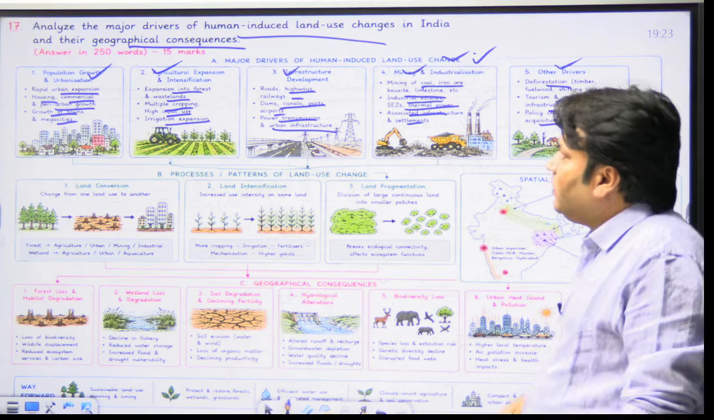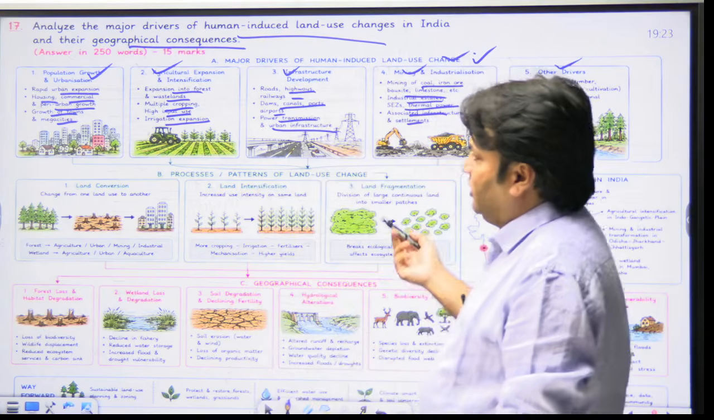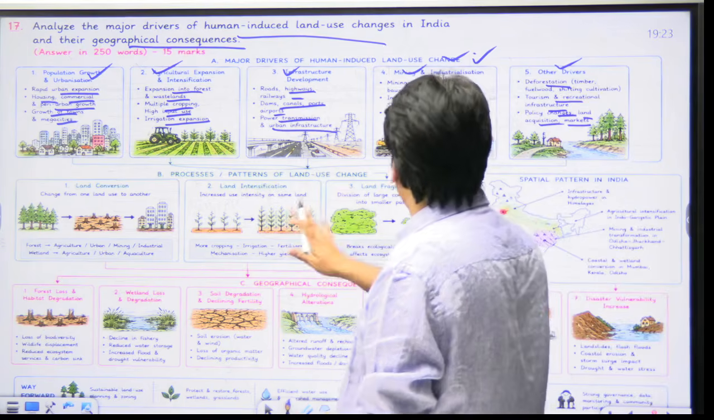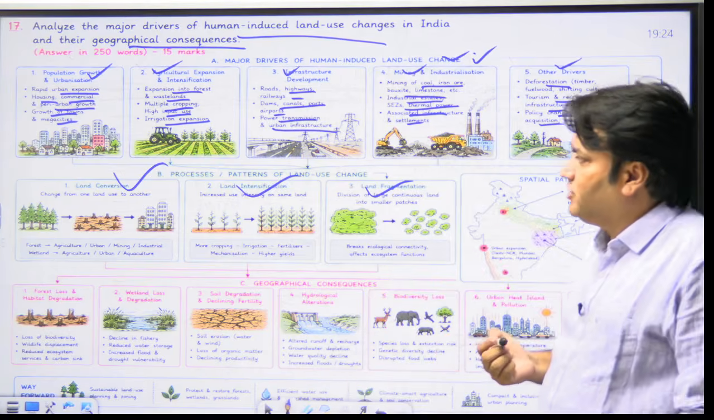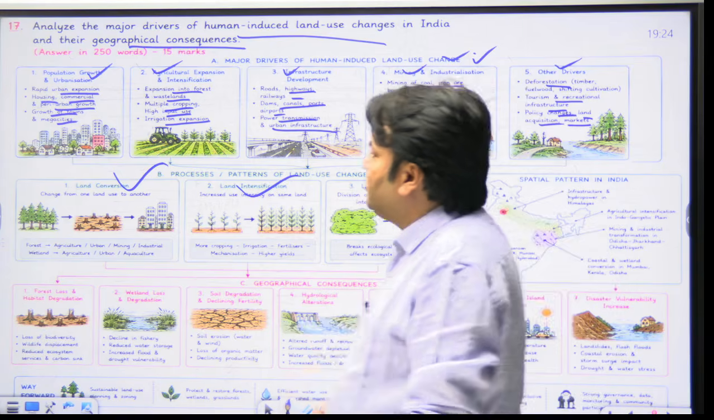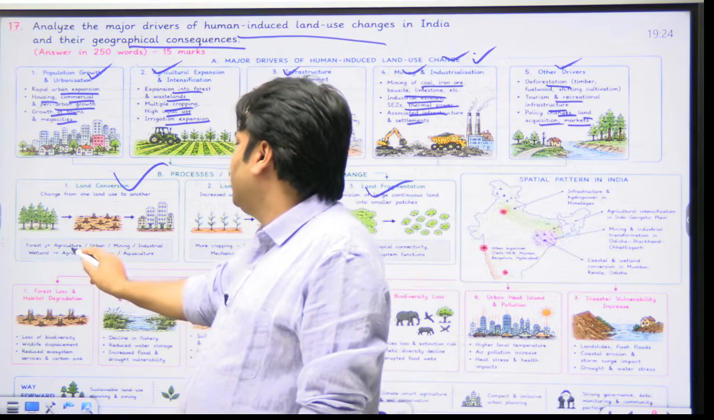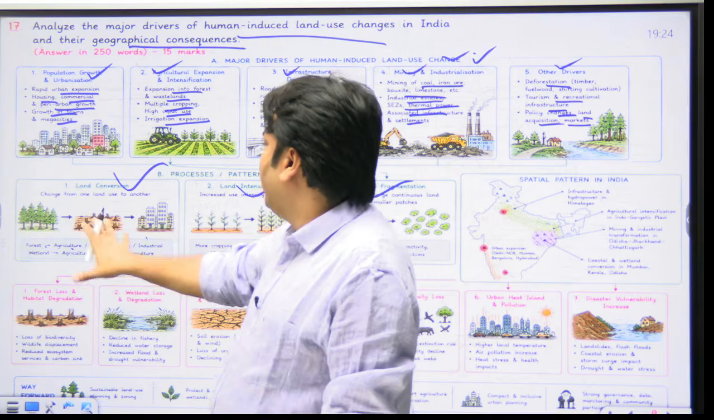Now, processes or patterns of land use change. What is the process? What is the pattern? Okay, so there are three points here: land conversion, land intensification, and land fragmentation. Land conversion means change from one land use to another. For example, from forest to agricultural land, urban, mining, industrial, wetland to agriculture, urban, aquaculture, how land use changes.